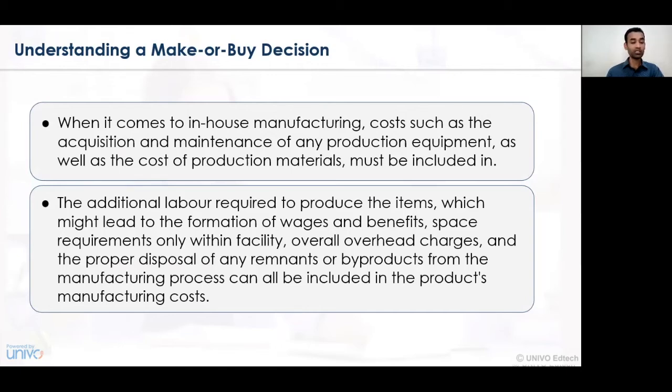But in case the cost of labor is of a controlled nature, then the buying decision from the market or the making decision of the in-house product may differ as and when the need arises. So control on the overhead expenses always needs to be identified, and what estimation of expenses is being undertaken, all those factors need to be calculated. The disposable income of a particular product, the disposable amount of raw material that has been utilized, all these factors need to be calculated, and then a remnant, that is a byproduct, should be decided about whether the decision of making or buying needs to be undertaken.